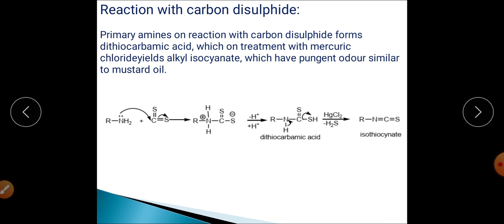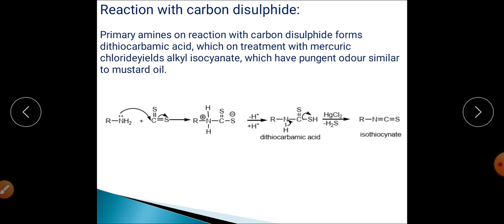There is another reaction with carbon disulfide, and when the particular amine is allowed to react with carbon disulfide, at that time finally you are getting isothiocyanate as the main product.